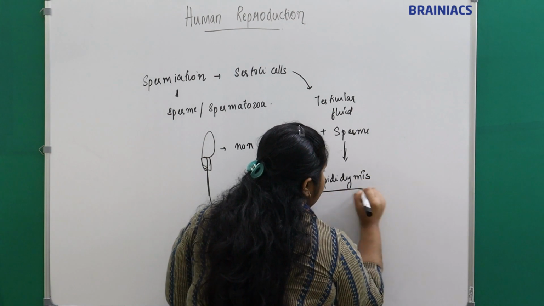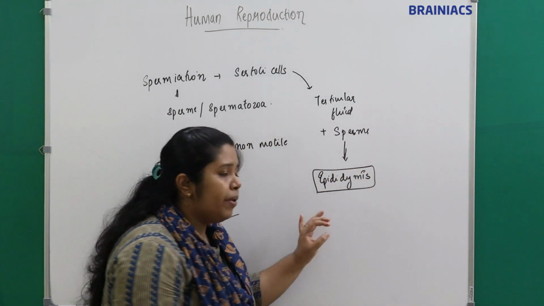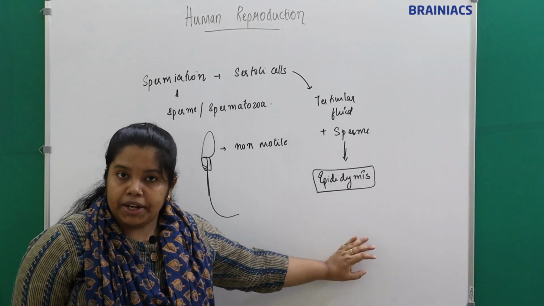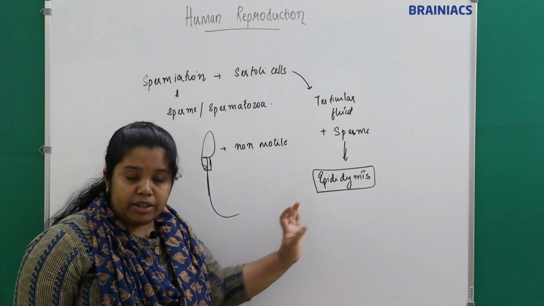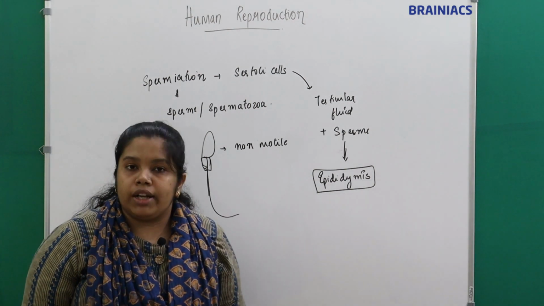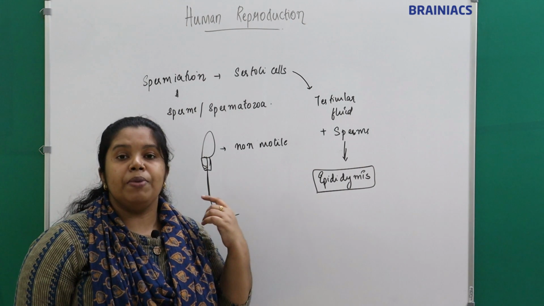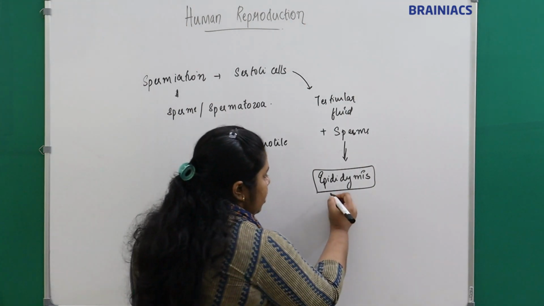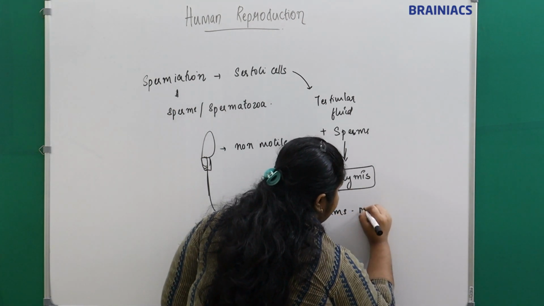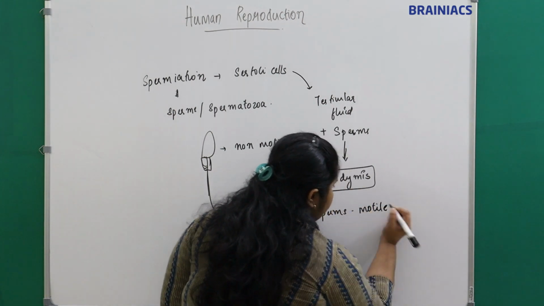When we discussed the epididymis, I told you maturation of the sperms occurs in the epididymis. So in the epididymis, the maturation of the sperms occurs, and the sperms will become motile. They will get matured.